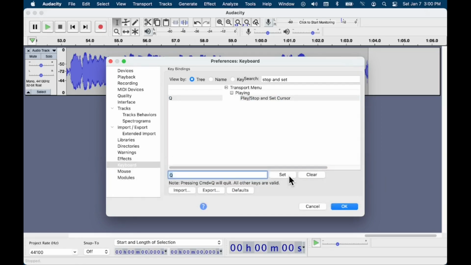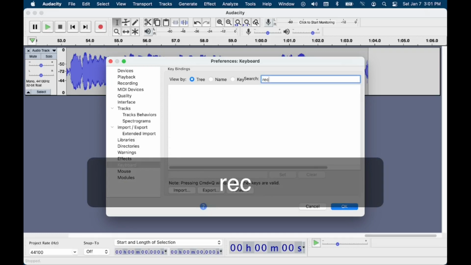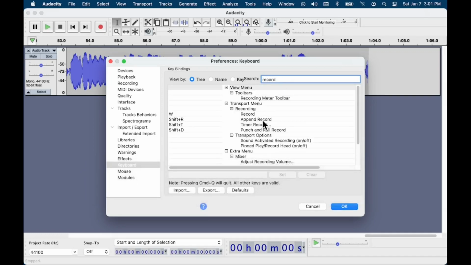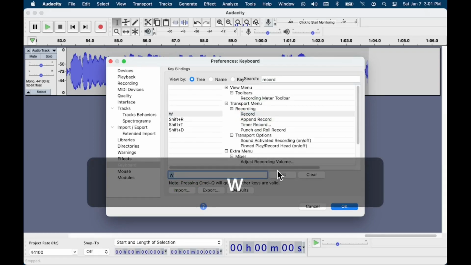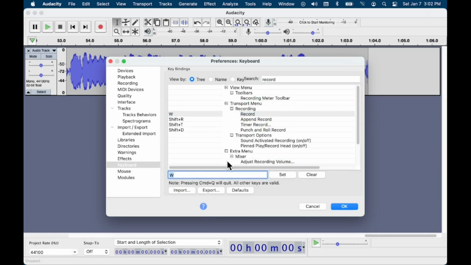Click the Set button. This is really important. If you forget this step, the key is not mapped to the action. Check the list above, to the left of Playing, Play Stop and Set Cursor, to see that the shortcut has been changed to Q. We'll use the same steps to set Recording, Record to W. If the key has already been assigned, you'll get a warning that allows you to make sure you really want to change a key assignment before you do that.